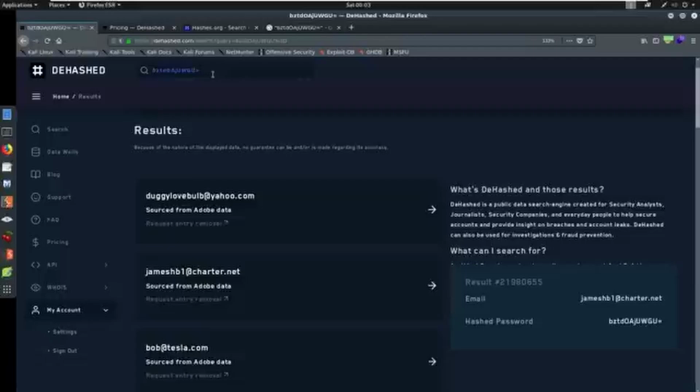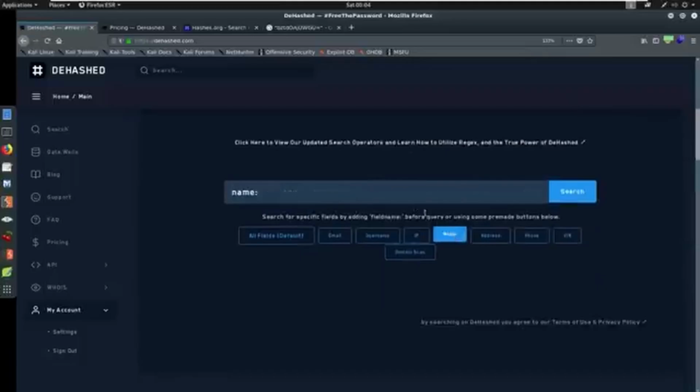How can I take a person or company that I'm looking into? So if you have a company, you can just go at companyname.com or .net or whatever it is, search in here, see how they show up. If you have a person, maybe a personal email account, if you can find that person, if you know their email account, you come in here and say bob@gmail.com. Maybe you don't know what their email address is. Then maybe you come here to the main page, you go, okay, I'm going to look for a name. I'm going to look for Bob Jones and search for that.